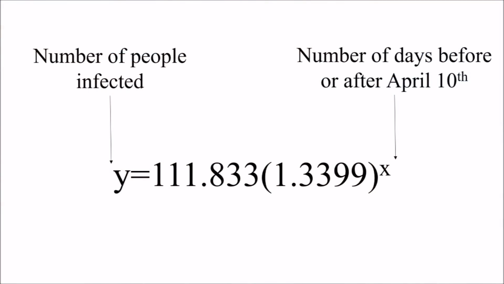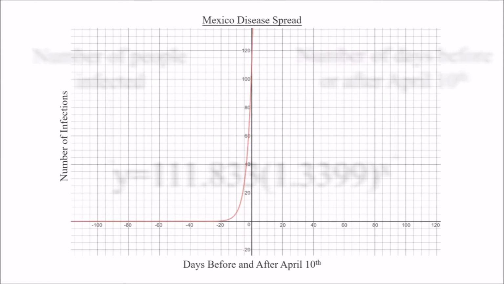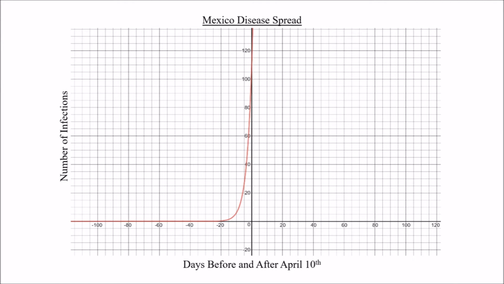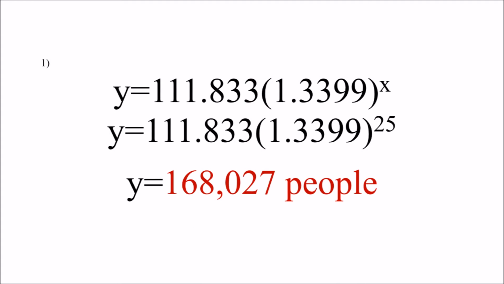Based on our calculations, I have discovered that the following equation accurately represents this scenario. Y equals 111.833 times 1.3399 to the x power. To calculate the number of infections expected to be in Mexico by May 5th, we first found out how many days after April 10th is May 5th. I discovered it to be exactly 25 days after April 10th.